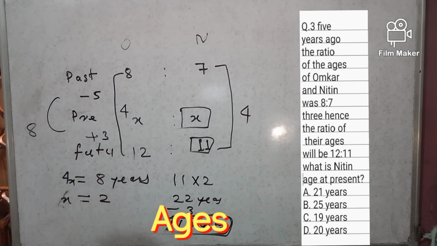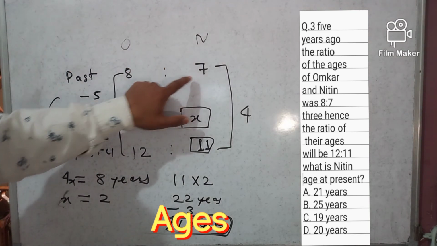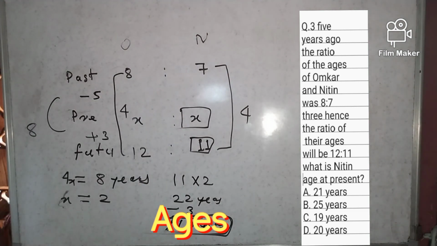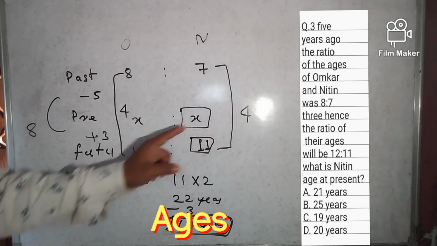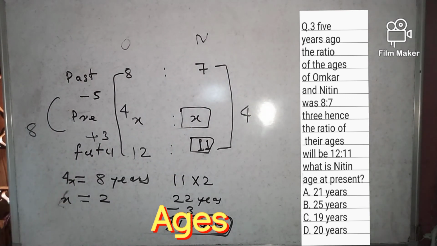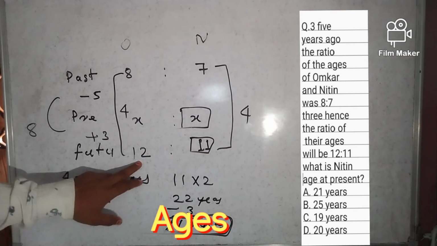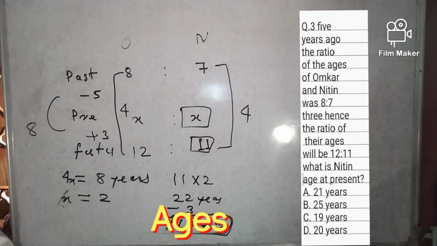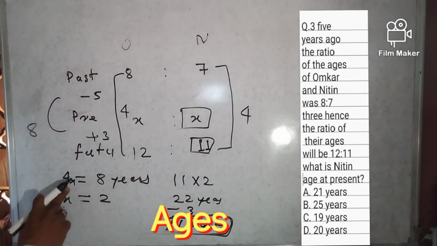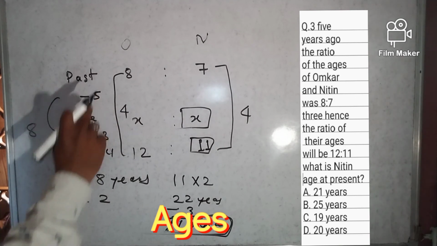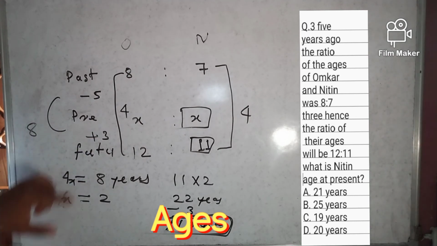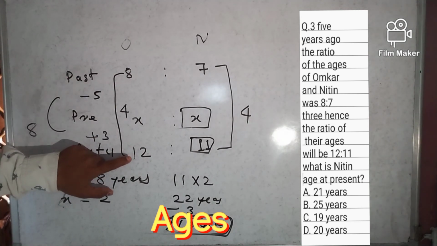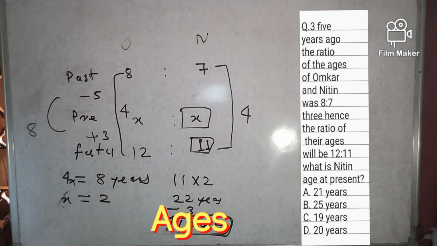Now see here once again. Omkar 8 and Nitin 7 is the ratio of ages 5 years ago. Past, present we don't know, right? So keep it x. Future means 3 years hence will be 12:11. So friends, the total difference is past 5 and after 3, so the total difference is 8. The total difference is 8 in years, but in ratio, what is the difference between 8 and 12? Only 4. So 4x is equal to 8, x is equal to 2.